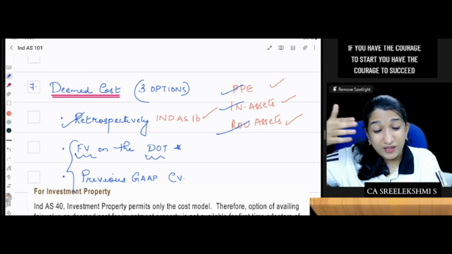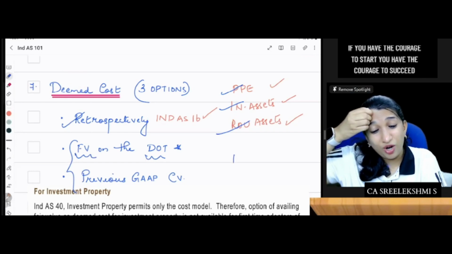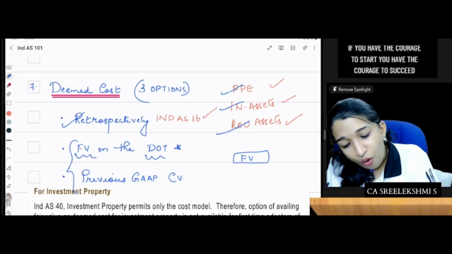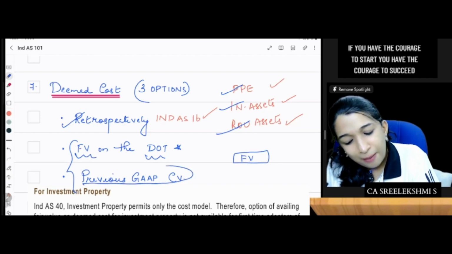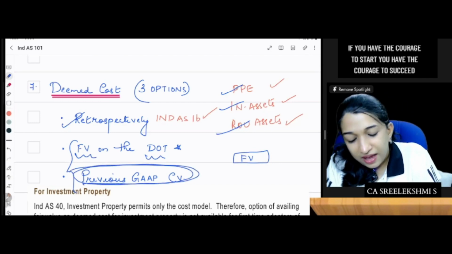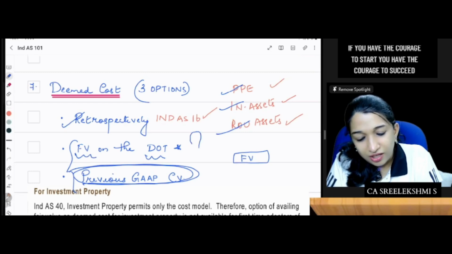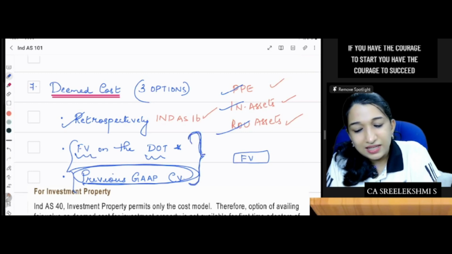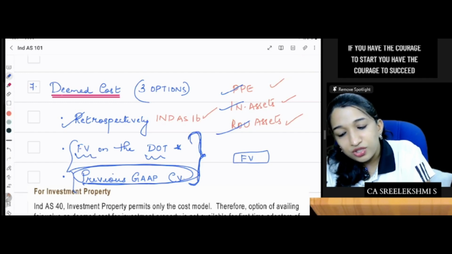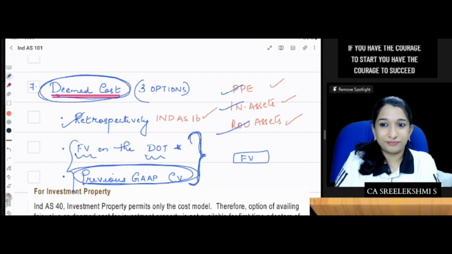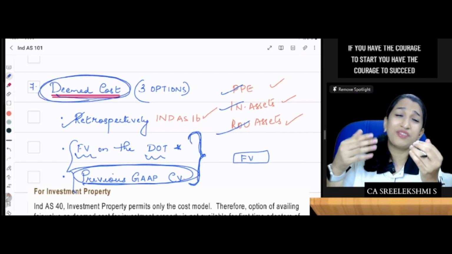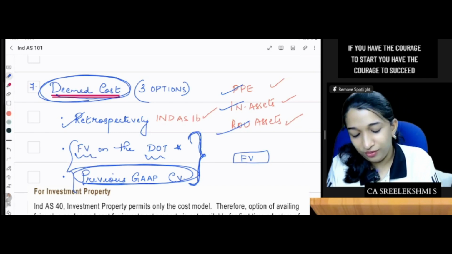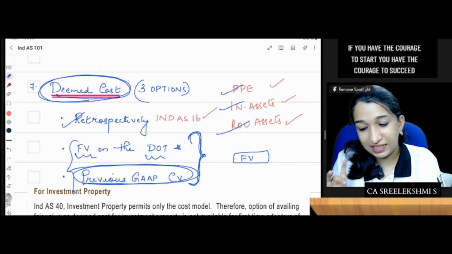Don't do retrospective, take today's fair value. On the date of transition, what is the fair value? Or you take over the previous GAAP carrying value. This fair value on the date of transition or previous GAAP carrying value will be considered as deemed cost on the date of transition. Just take over. You have been given options. Good. So we have options. Correct. Listen.